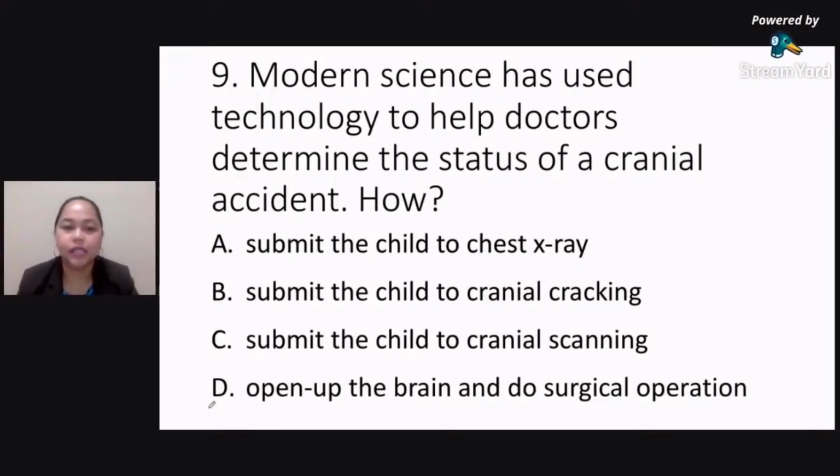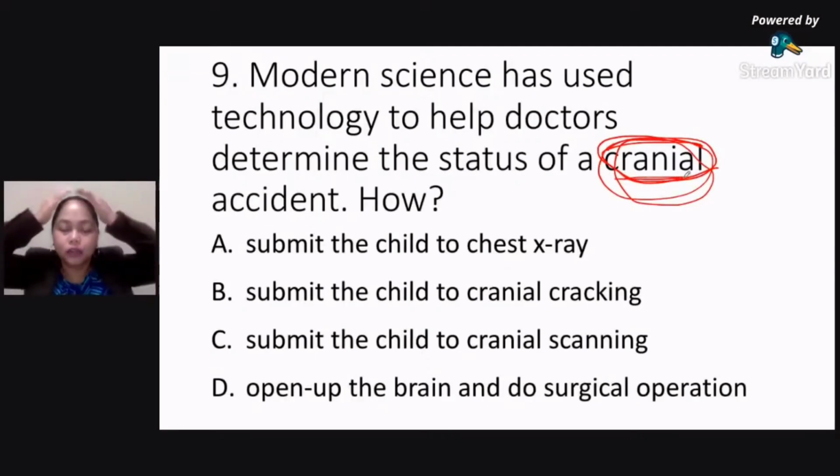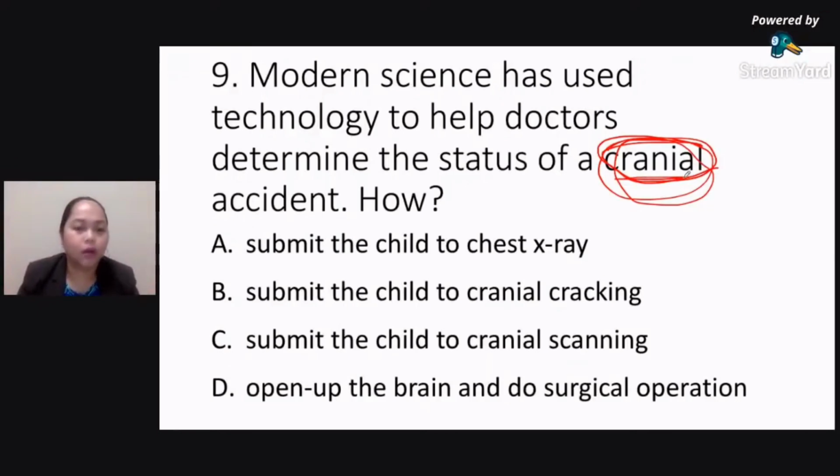Again, number 9 says, modern science has used technology to help doctors determine the status of a cranial accident. How? Okay, your hint here, of course, is the term cranial. When you're talking about cranial, it means the brain, or the skull. Okay, this is the skull. Cranium is another term for the skull, that group of bones that protect our brain. Okay, so how is this done?